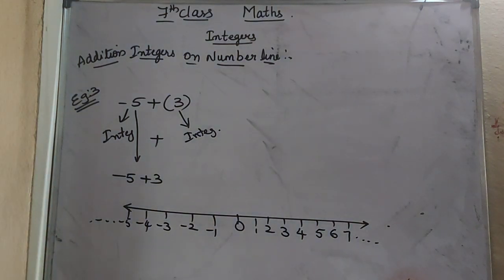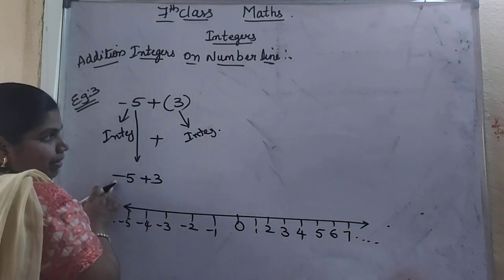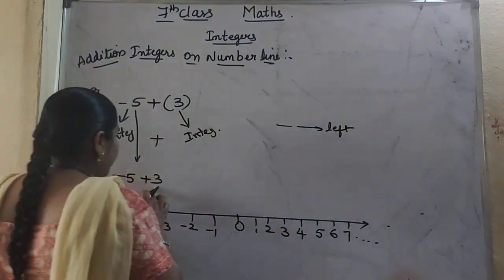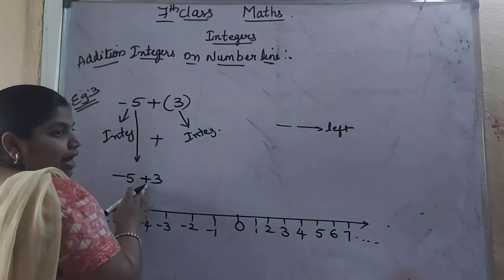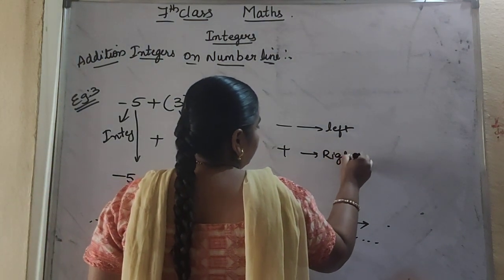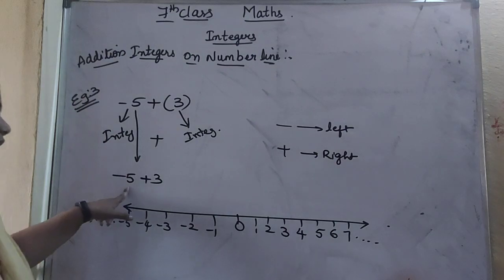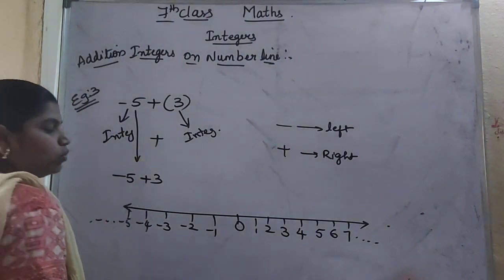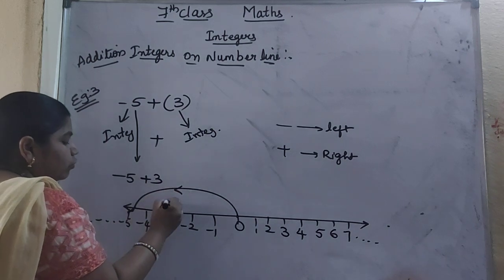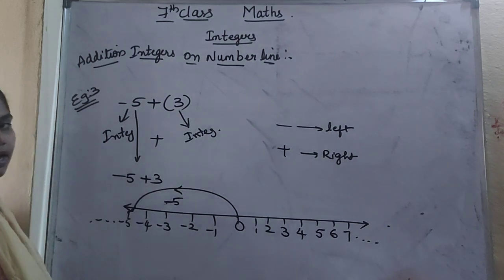So what is the first number here? First number is minus 5. Before 5 you are having minus. So if it is minus, we have to move to which side? Left side. Before 3 you are having a plus sign. If it is a plus sign, we have to move to the right side. Okay. So first minus 5. Minus 5 means which side do we have to move? Left side. That is 0 to minus 5. I am moving to the left side because it is a negative value.